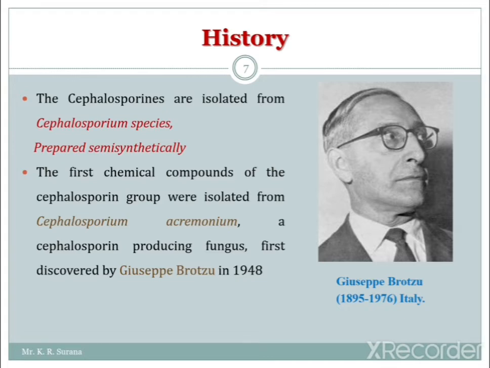So the first chemical compound of this cephalosporin was isolated from Cephalosporium acremonium. That is the species from which these cephalosporins have been isolated, the cephalosporin producing fungus, and it was discovered by the scientist Giuseppe Brotzu.